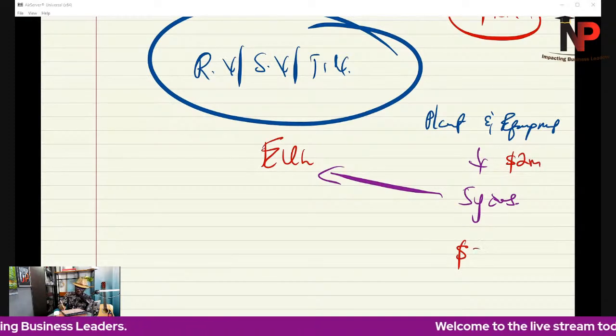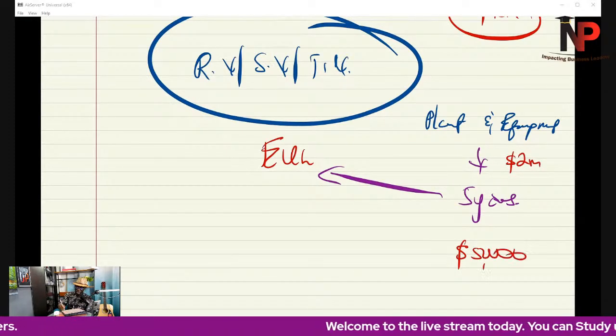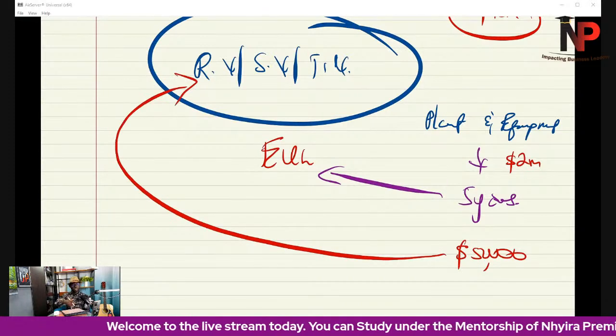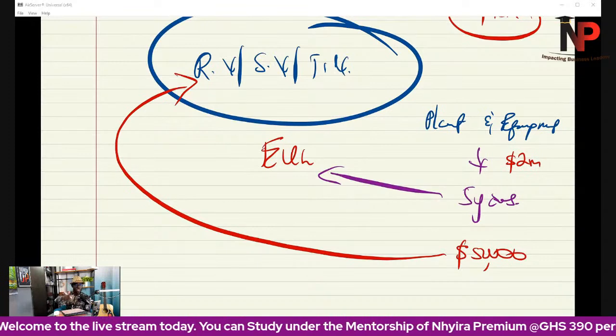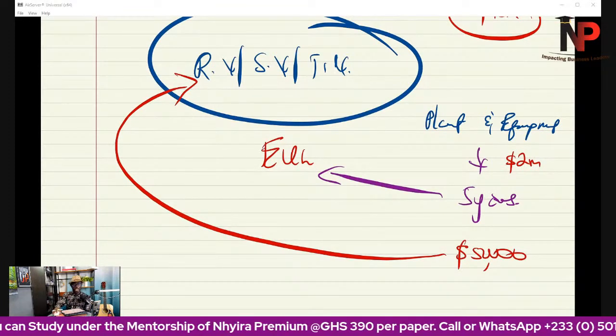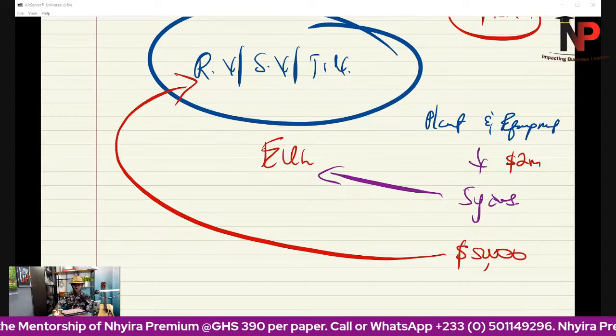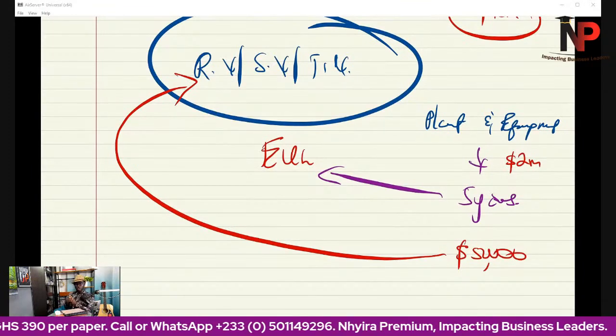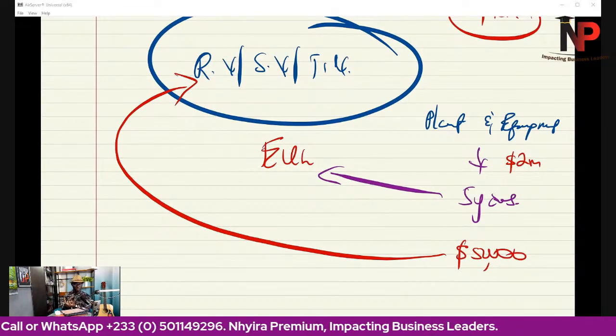We can sell it for $50,000 after 5 years. That means that $50,000 becomes the scrap value, the terminal value, the residual value: the value at which an asset is sold at the end of its economic useful life.